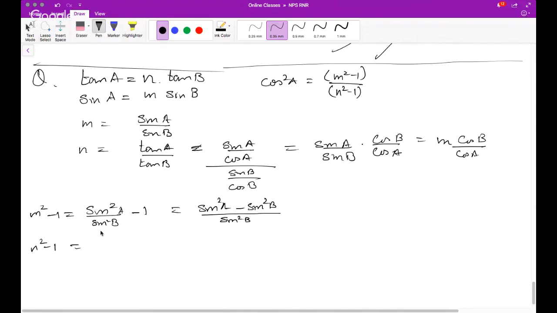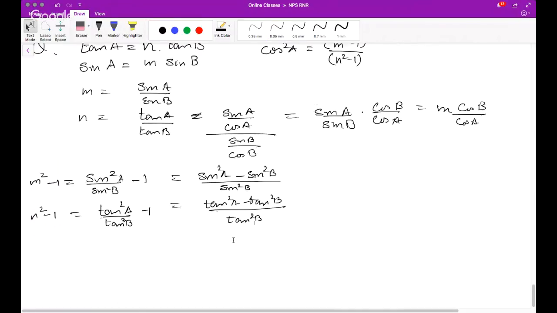It is tan square A by tan square B minus 1, which is tan square A minus tan square B by tan square B. Let's divide.